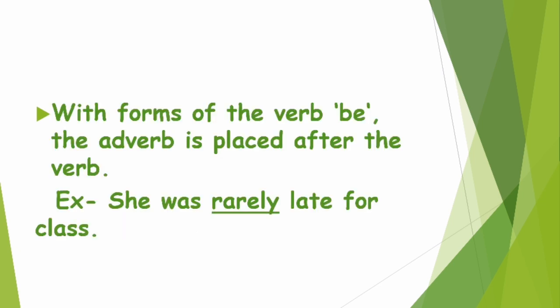With forms of the verb be. You all know the forms of be, right? Is, am, are, was, were, being, been. So with these forms of be, the adverb is placed after the verb. Like, she was rarely. So was is a form of be, and here rarely is our adverb of frequency. So this adverb is placed after was. And what is was here? It is one of the forms of be.